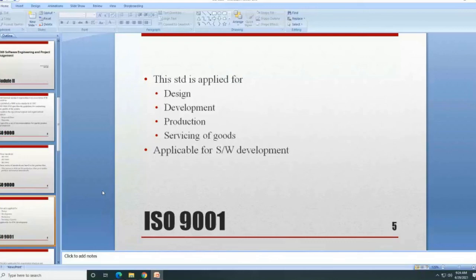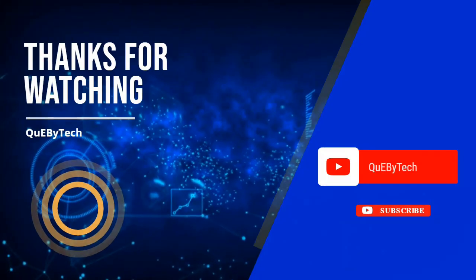You can write on your own about the process in the design, development, production, and servicing of goods. Servicing of goods is nothing but maintenance. After production, after the software is deployed, you will be doing the maintenance. That is called servicing of goods. Other things are the same in ISO 9000.